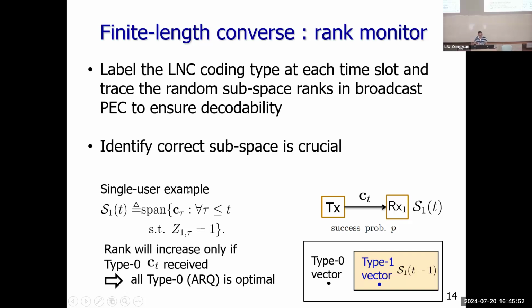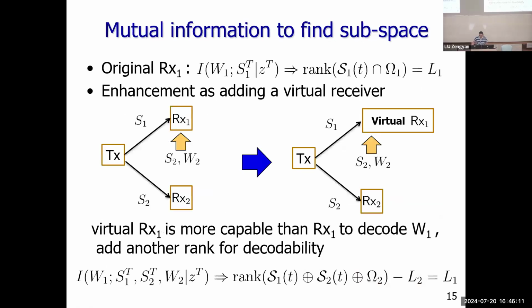Okay, so for the single user, the subspace is quite easy to identify. But now we have two receivers, and with these two receivers there is interference: some bits good for user 1 are interference for user 2. So how do we monitor the correct subspace? We use something motivated by mutual information. For the original receiver 1, we want user 1's message, and this is user 1's received sequence.